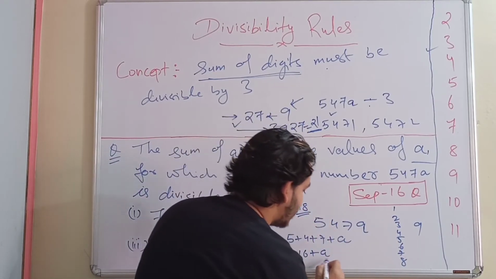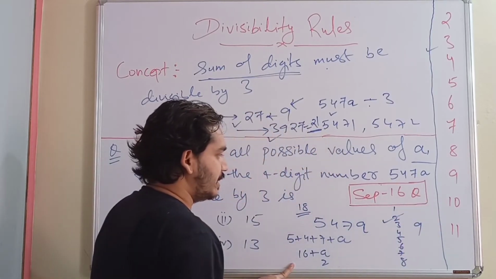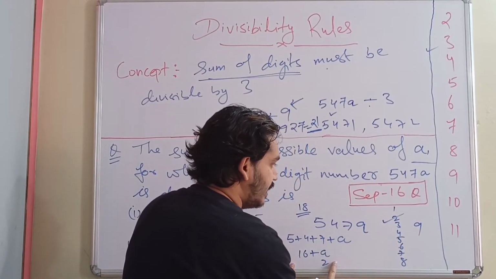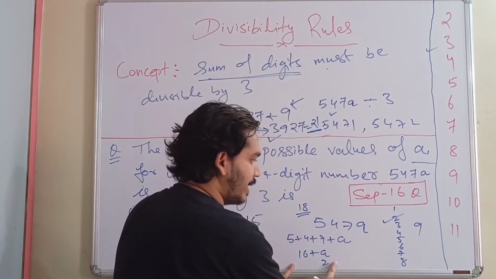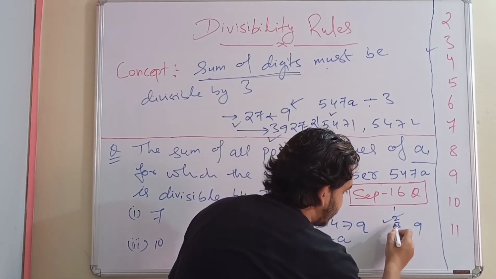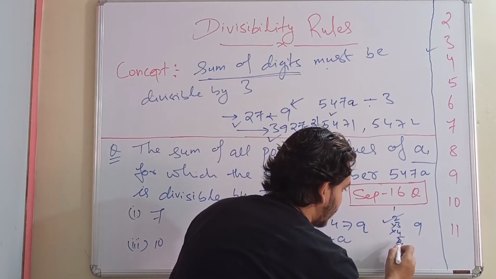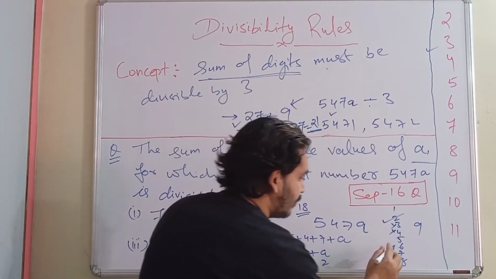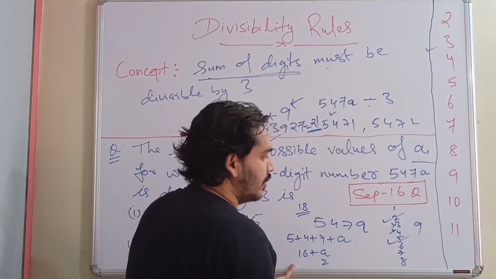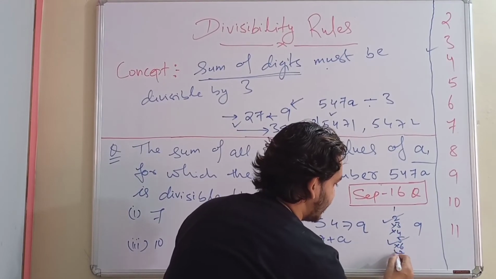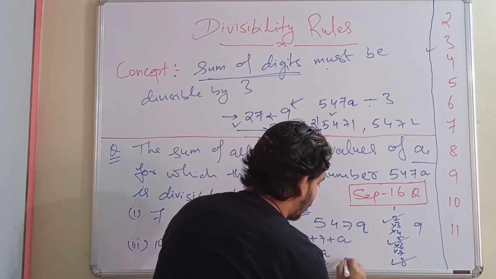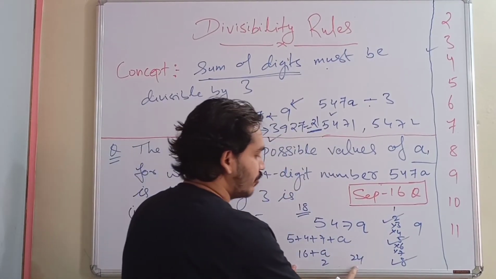So one such possible value is 2. Then if we add 3, 16 plus 3 is 19, and that will not be divisible by 3. So the thumb rule says that after 2, 3 won't be possible, 4 won't be possible. If you add 5, 16 plus 5 is 21, so that will be divisible. So every third number will be possible. Similarly, 6 won't be possible, 7 won't be possible, but 8 will be possible. Why? 16 plus 8 gives you 24, and that 24 will be divisible.